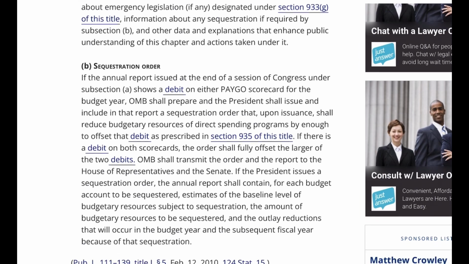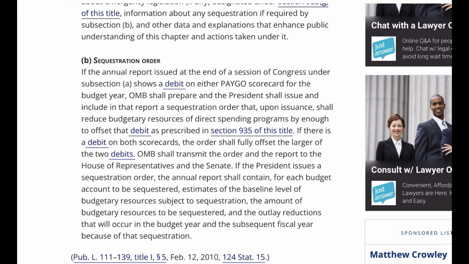B. Sequestration order. If the annual report issued at the end of a session of Congress under subsection A shows a debit on either PAYGO scorecard for the budget year, OMB shall prepare and the President shall issue and include in that report a sequestration order that, upon issuance, shall reduce budgetary resources of direct spending programs by enough to offset that debit as prescribed in Section 935 of this title. If there is a debit on both scorecards, the order shall fully offset the larger of the two debits. OMB shall transmit the order and the report to the House of Representatives and the Senate.